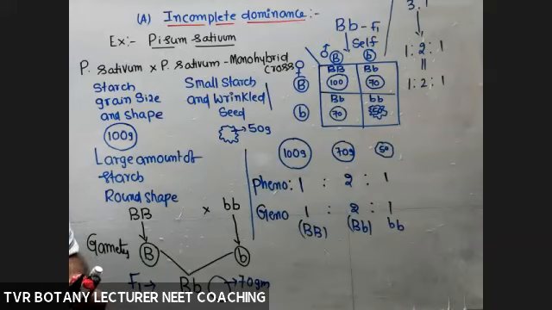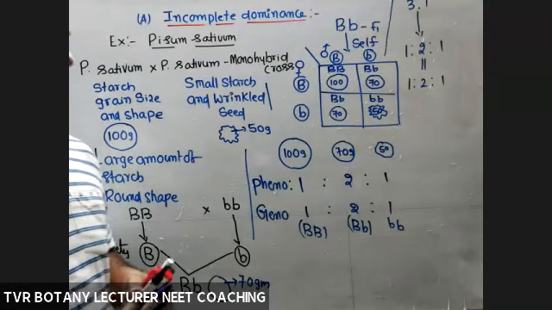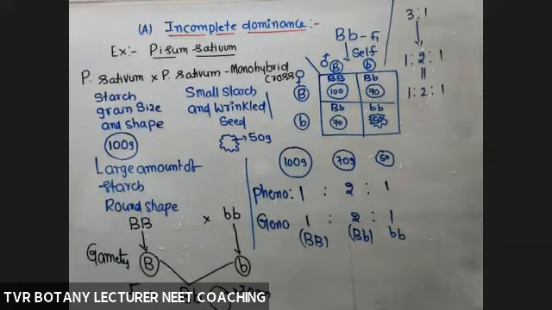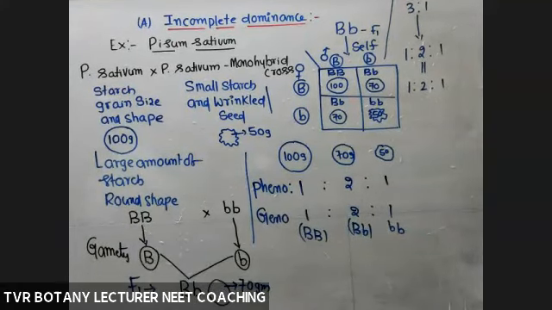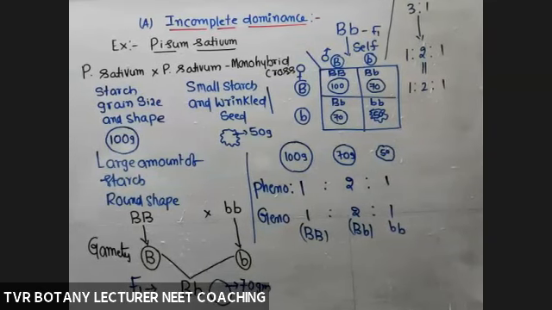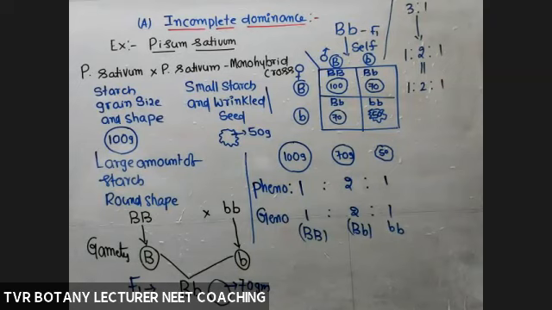Of course, in F1 also phenotypic deviation happened, but the ratio 3 is to 1 changed into 1 is to 2 is to 1 because of the F2 progeny, not because of F1. Of course, in the case of F1 also deviation was present, but that is not able to influence the change of 3 is to 1 into 1 is to 2 is to 1. The reason is F1 is only one kind, 100% intermediate size only.